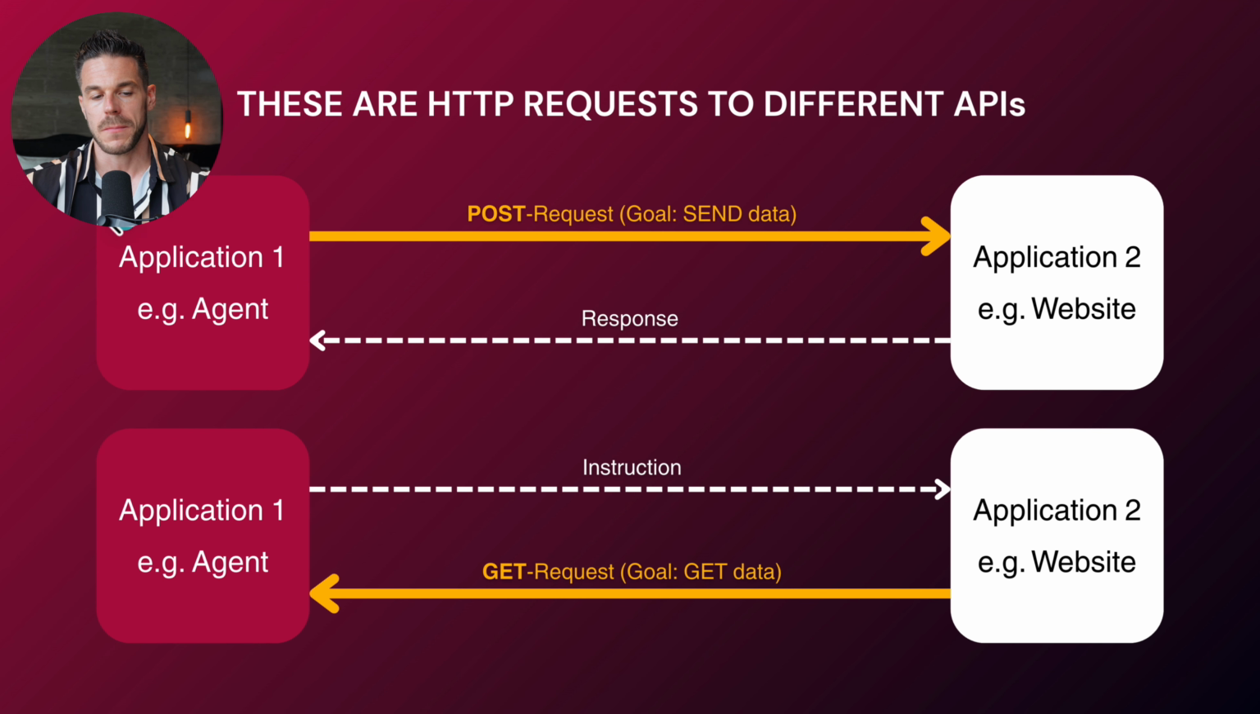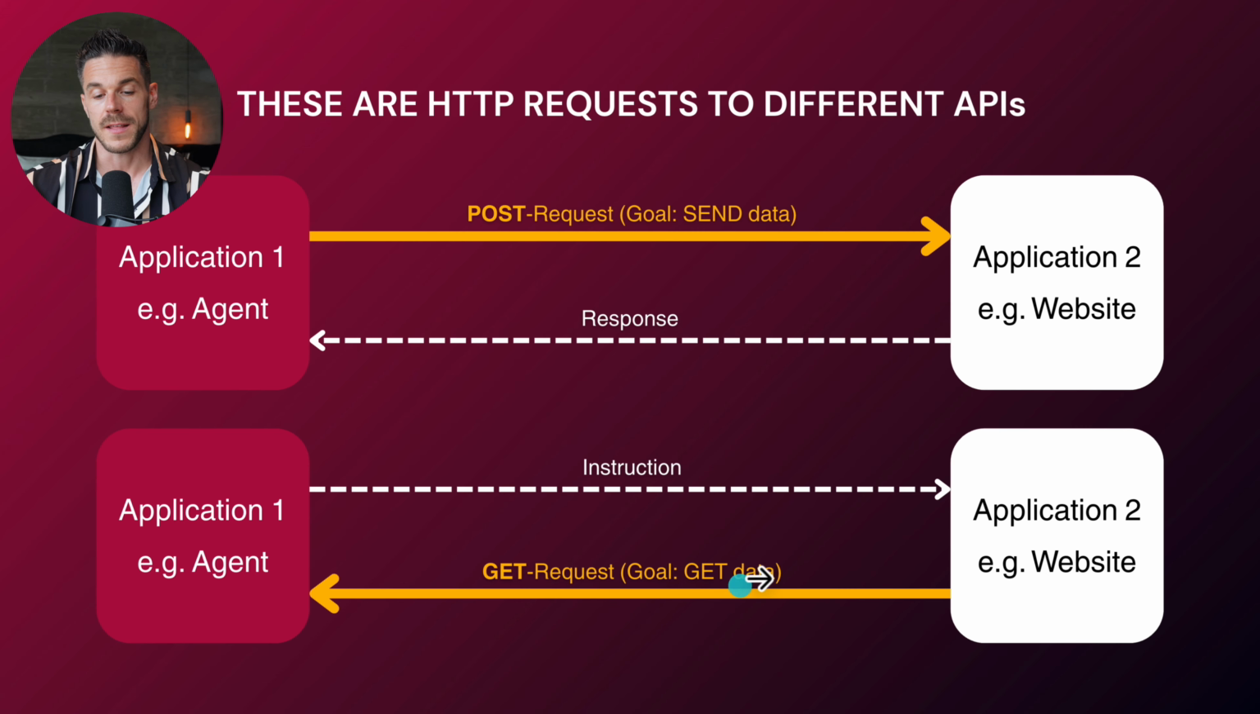We could, for example, have application 1, for example, an AI agent or an Anytime workflow. And this application is sending a so-called post request with the goal to send data to another application, for example, a website. And then the website will send a response. Remember, we used that in the workflow we built. We send out a post request to Replicate, and the response was the URL where we can download the image. So you already used that yesterday when we built the first workflow.